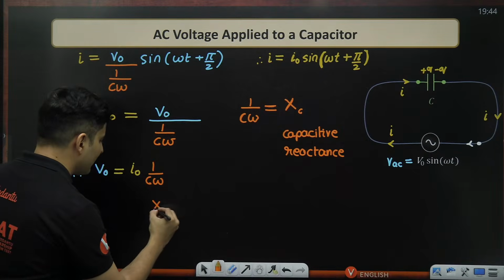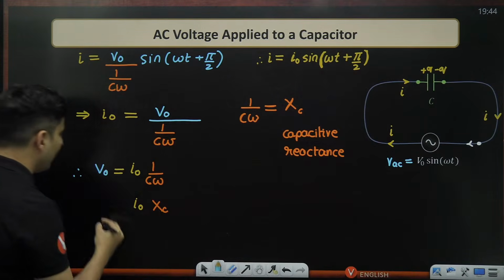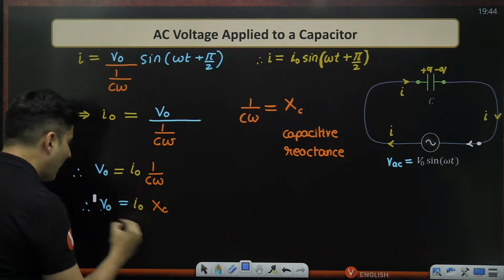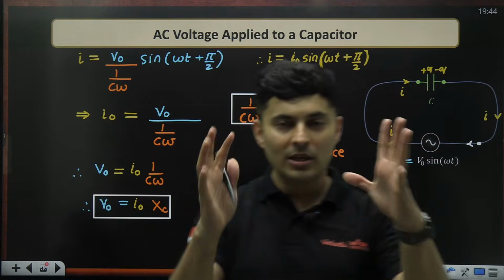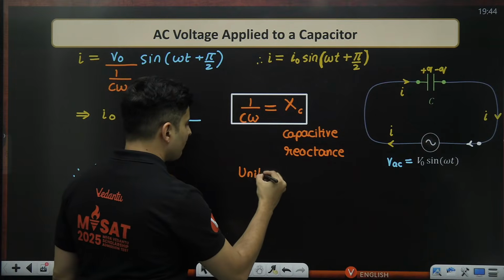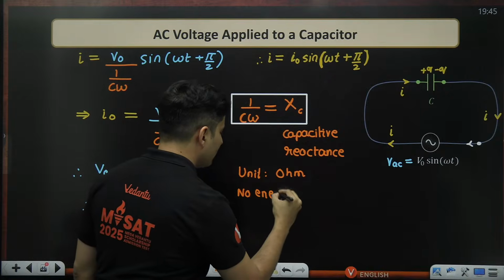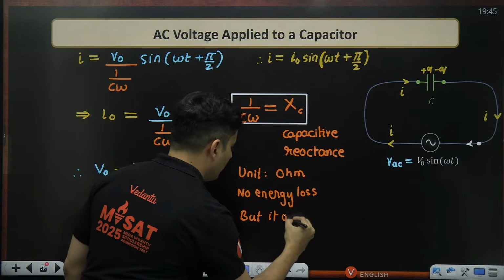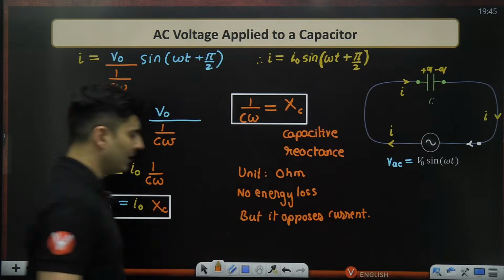So I can call this XC. So the V is I into R formula is still valid, guys, just that the capacitive reactance is 1 by C omega. Is the concept of reactance now clear? The unit is obviously ohm. There is no energy loss in it, but it opposes the current. That quality is the same.